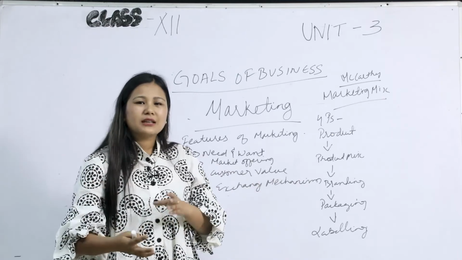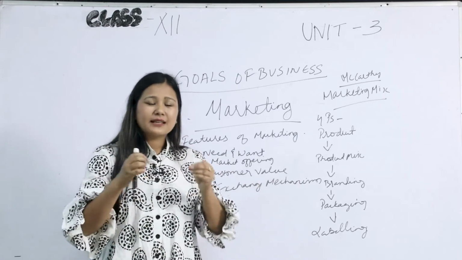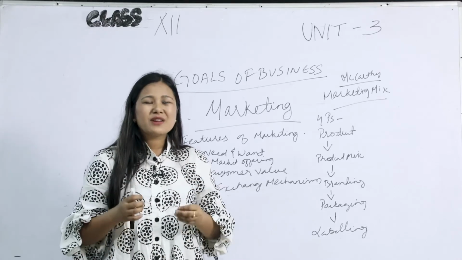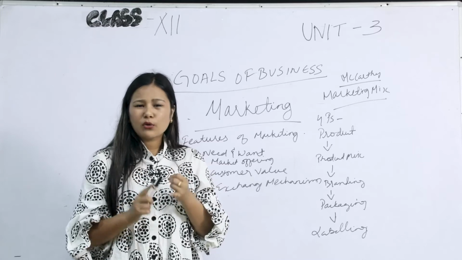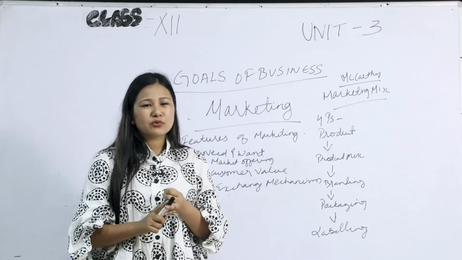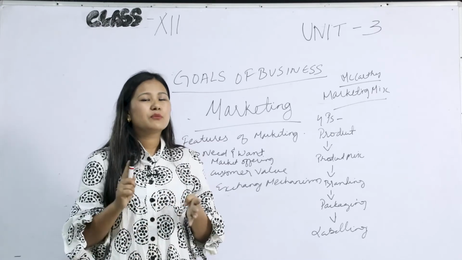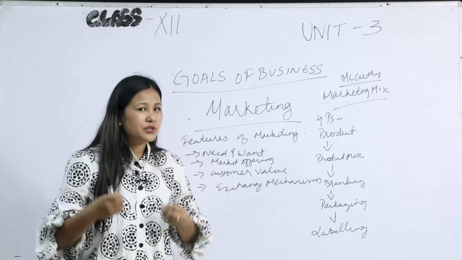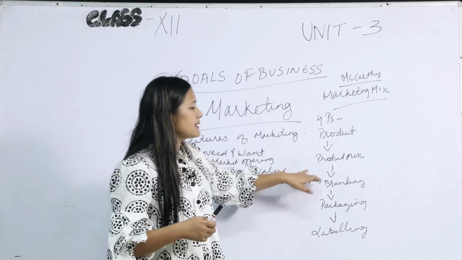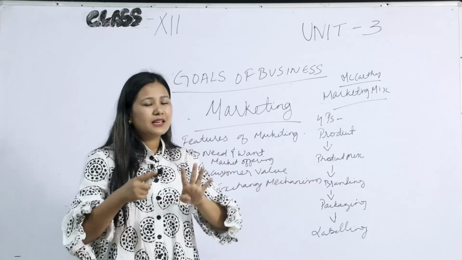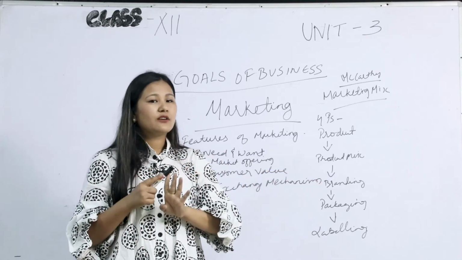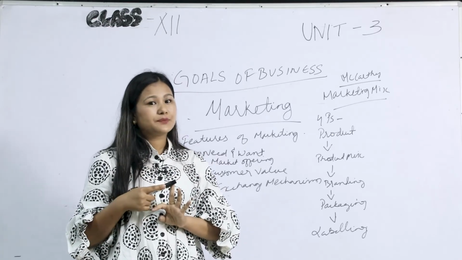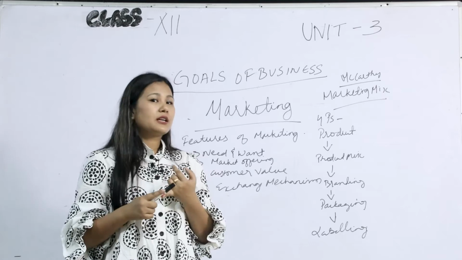Product is under the marketing mix, and under product there is a product mix. This product mix considers the quality of the product, the design of the product, the packaging of the product, and product assortment. Product assortment is the line of the product or items of the product. So in product mix, there are these 4 elements: quality, design, packaging, and product assortment.